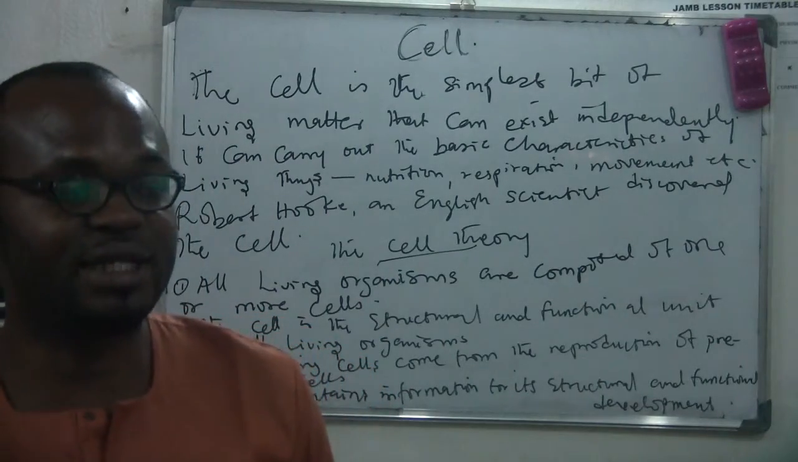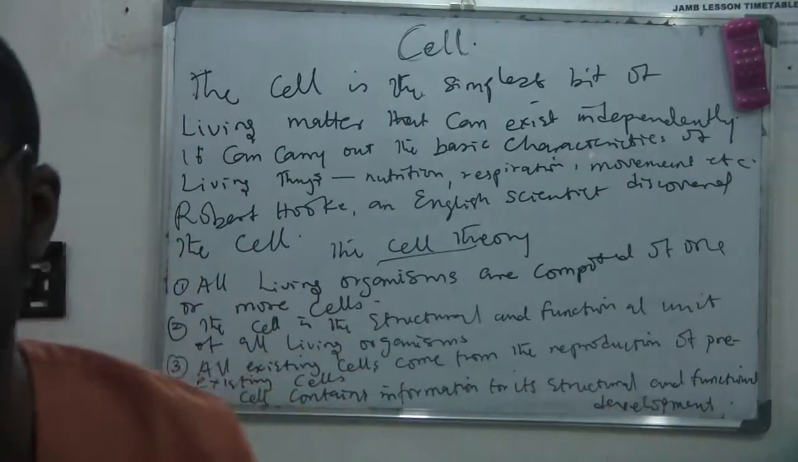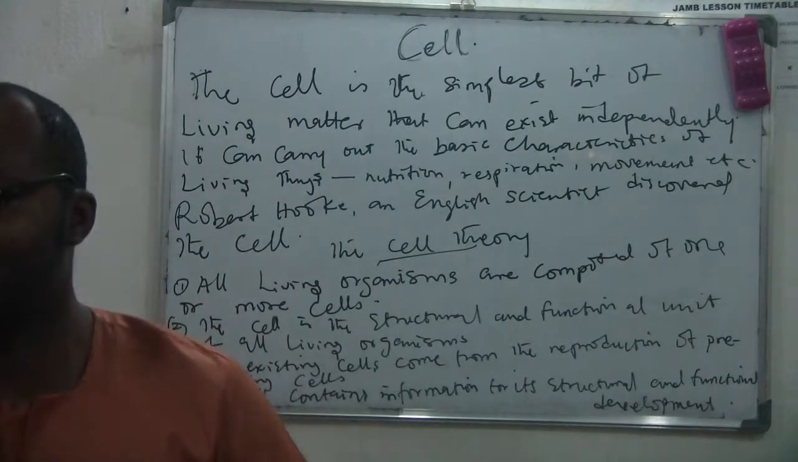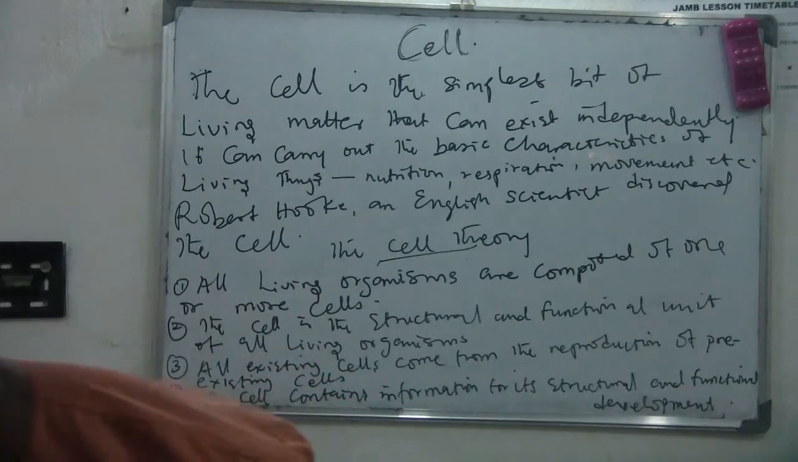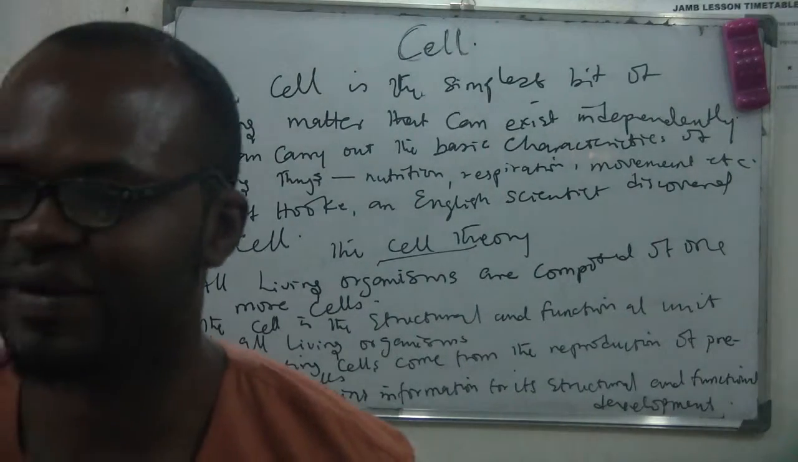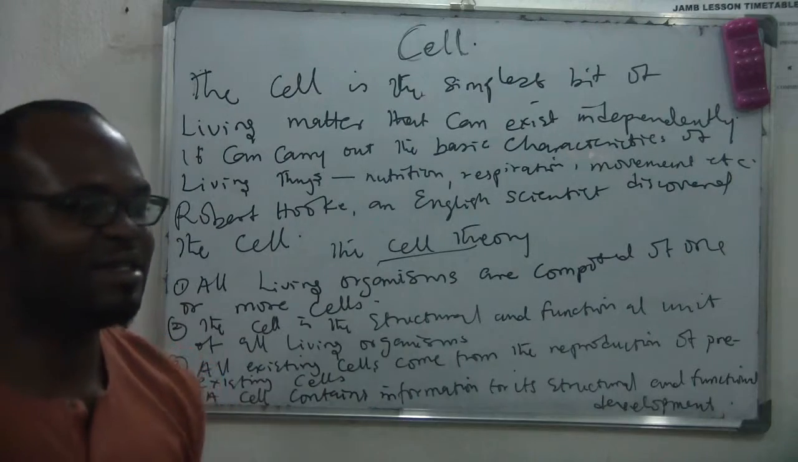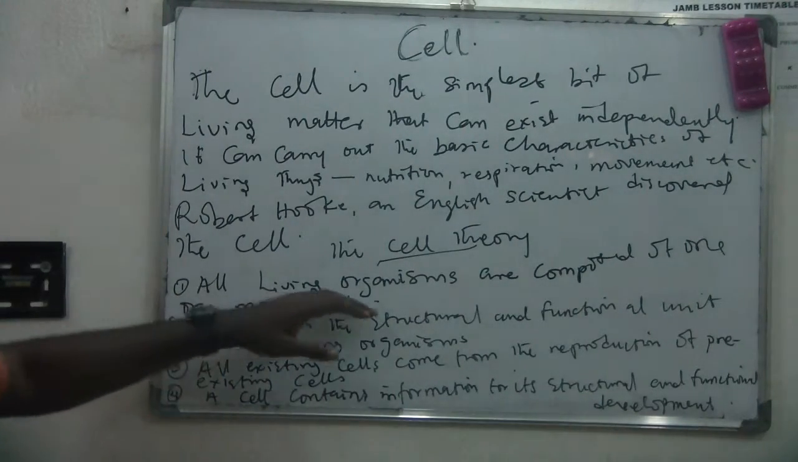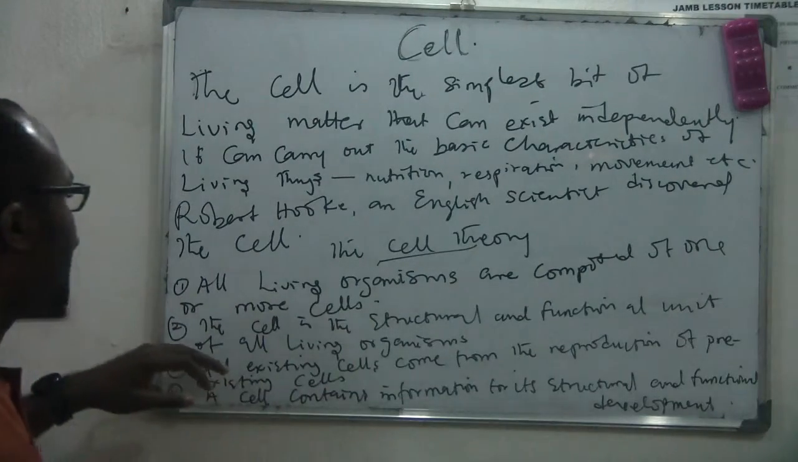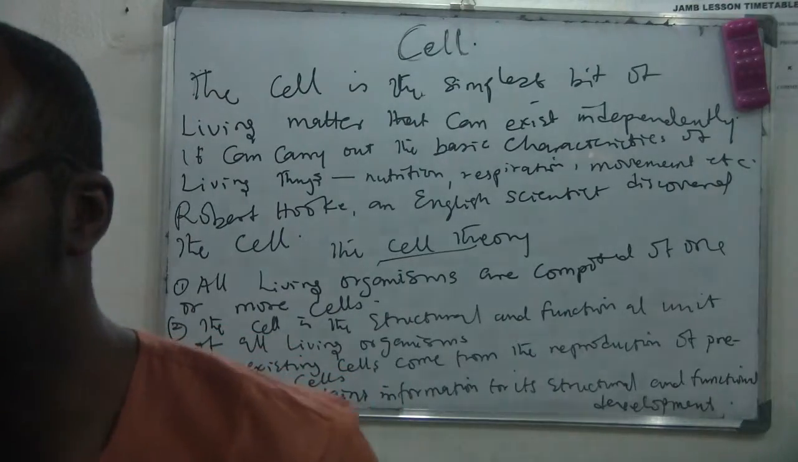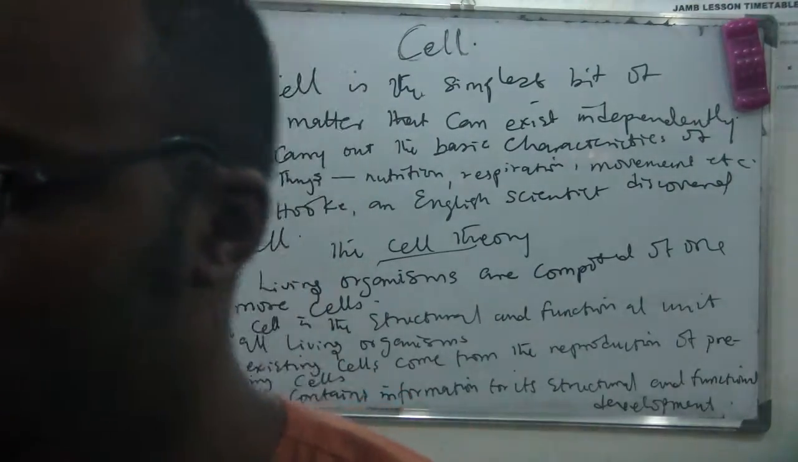After doing extensive work on the cell, they arrived at what we call the cell theory. And what are the statements in the cell theory? Number one is that all living organisms are composed of one or more cells.